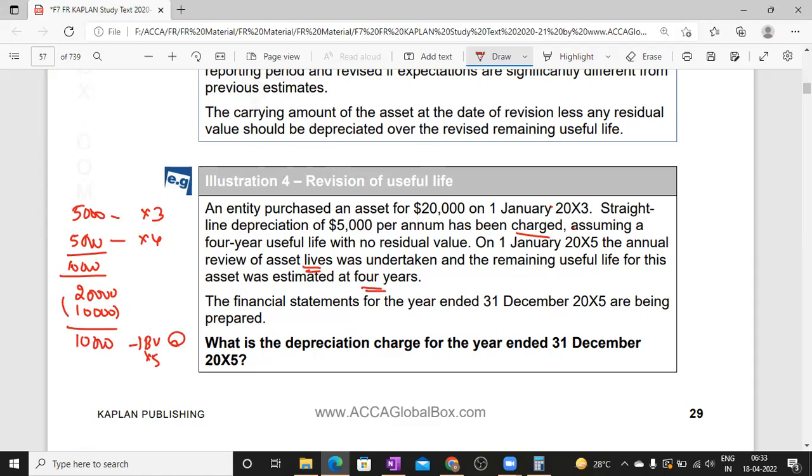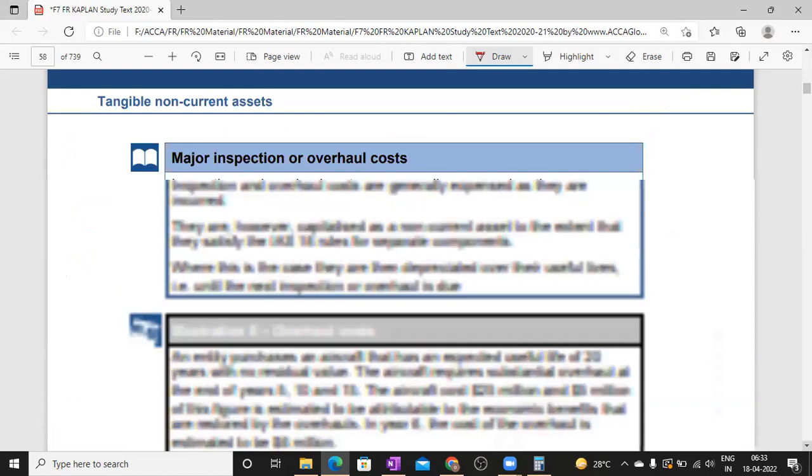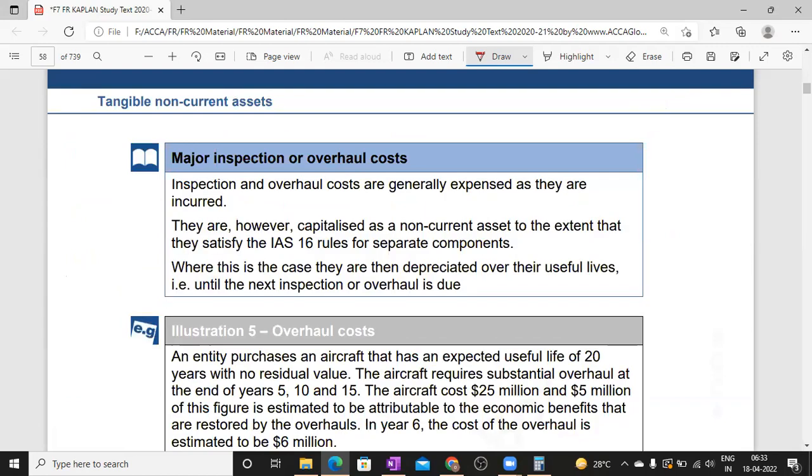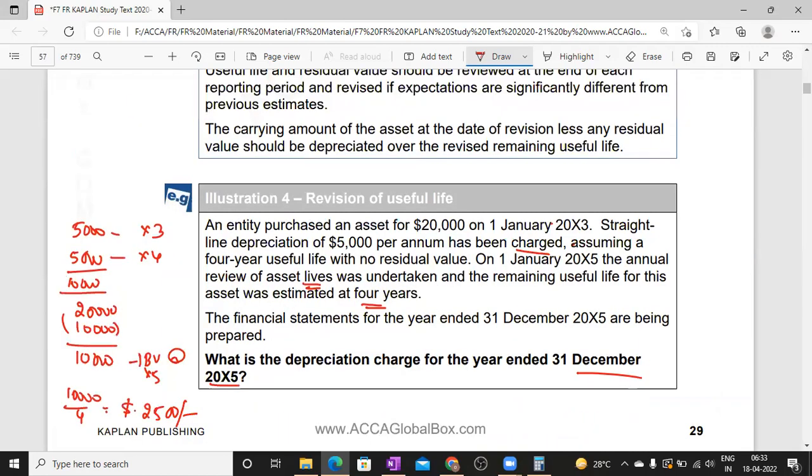Then this 10,000 is allotted over the remaining useful life. So 10,000 by 4, that equals what? 2,500. So this is the amount of depreciation for the year X6, that is 2,500.